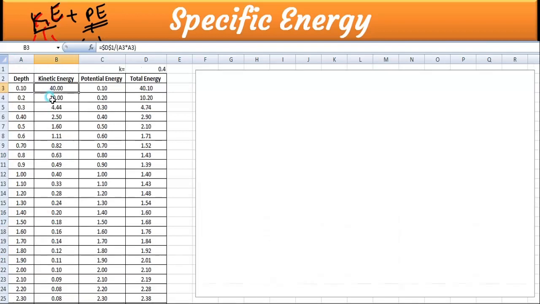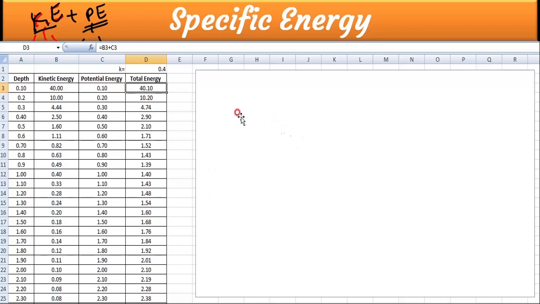Right? Then what is the kinetic energy formula? Kinetic energy is K divided by H square. That I have written here as a formula in Excel. Then what is potential energy? The potential energy is whatever depth is there, the same thing will come in the potential energy. Then total energy: I have added this cell and this cell, and I got this cell.